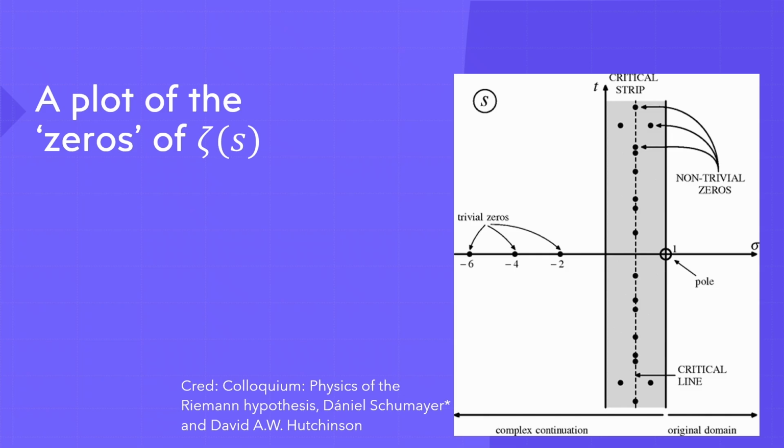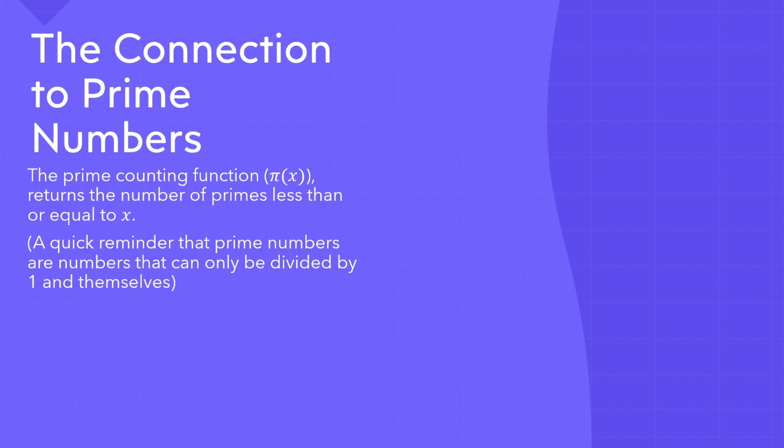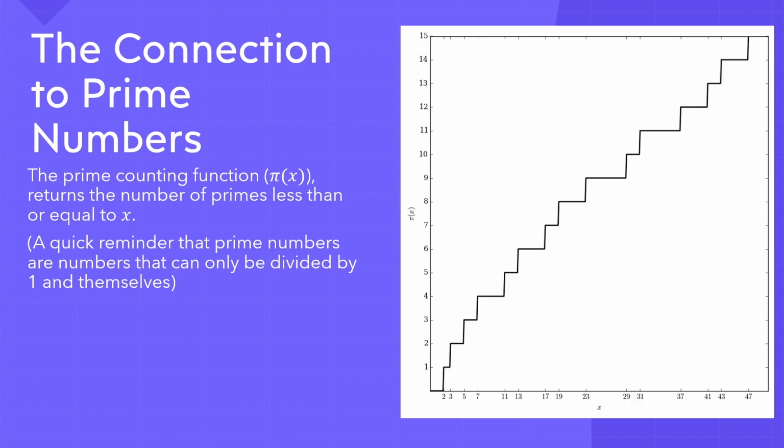So if you were to solve the Riemann hypothesis, it would tell you a lot about other fields of mathematics. And I think the most prominent, most well-known one, is probably how it connects to the distribution of prime numbers. So let me introduce to you this function called the prime counting function, which is denoted pi of x, because I guess we just run out of letters at this point.